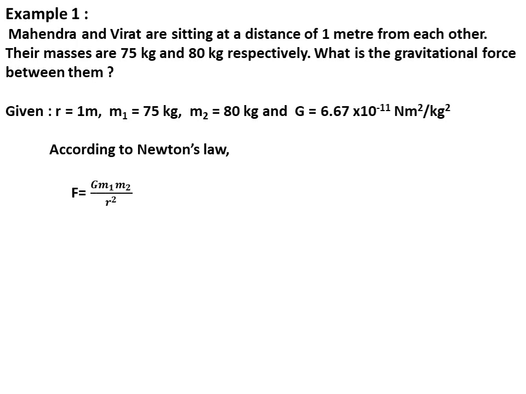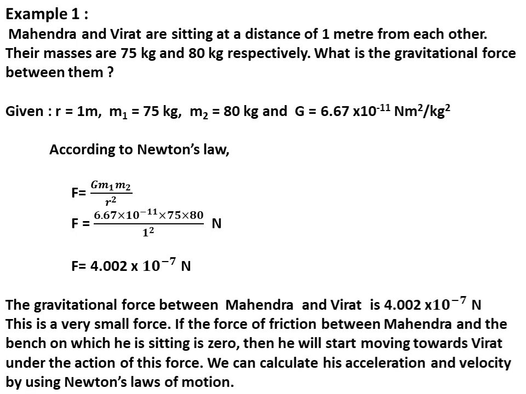According to Newton's law, F is equal to G m1 m2 divided by r square. Put the values in the formula. F is equal to 6.67 into 10 raised to minus 11 into 75 into 80 divided by 1 square Newton. Force is equal to 4.002 into 10 raised to minus 7 Newton. The gravitational force between Mahendra and Virat is 4.002 into 10 raised to minus 7 Newton.